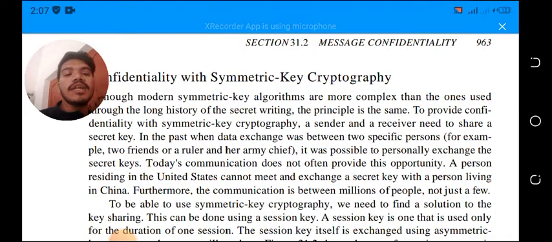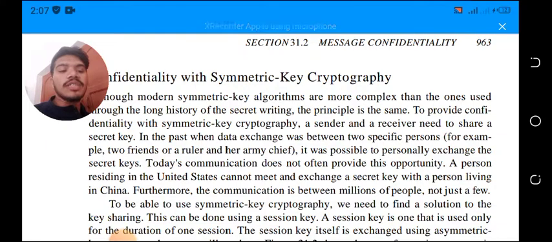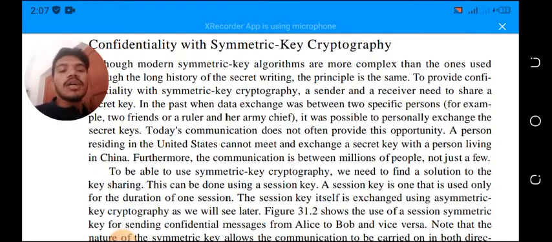A person residing in the United States cannot meet and exchange a secret key with a person living in China. Further, the communication is between millions of people, not just a few. To be able to use symmetric key cryptography, we need to find a solution to the key sharing. This can be done using a session key. A session key is one that is used only for the duration of the session. This session key itself is exchanged using asymmetric key cryptography as well, as we will see later.